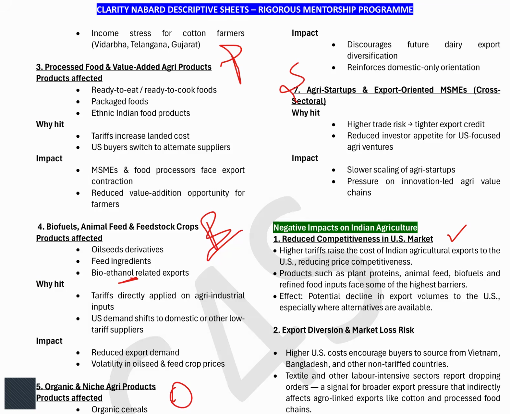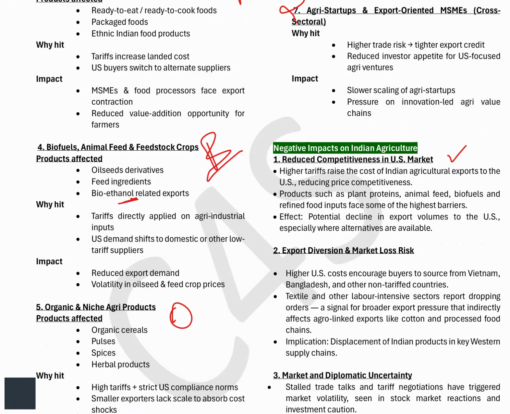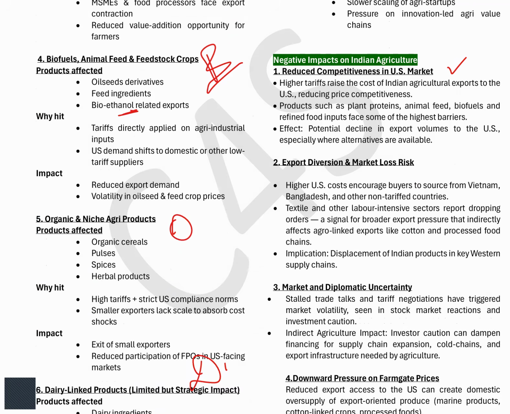Next is export diversions and the market loss, right? We need to now divert the export to other countries and we will lose a good share of market in the US market. And the diplomatic uncertainty, because obviously you know that due to so many talks, the WTO negotiations, the negotiation going on with the Trump administration, there will be diplomatic uncertainty under this situation, which will be impacting our agriculture. It will be impacting our agriculture, not directly, but indirectly, right?